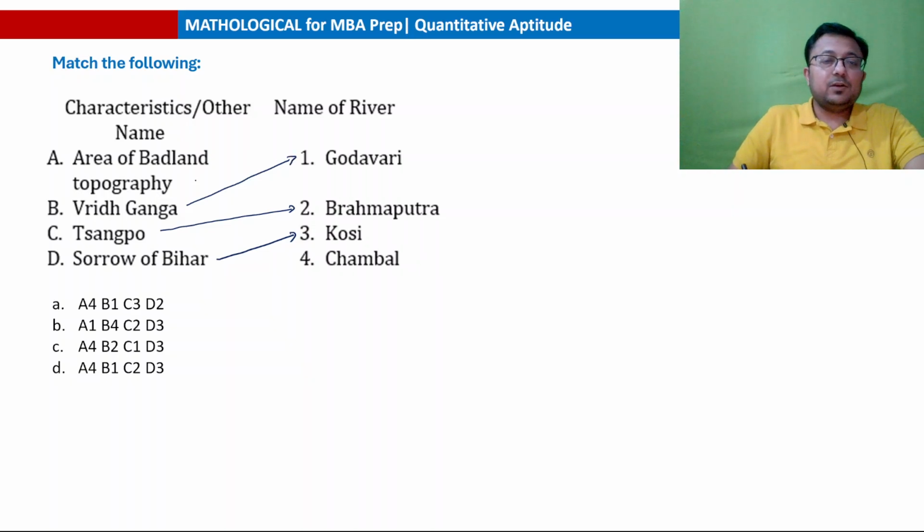And the area of badland topography is connected with Chambal. The area around Chambal is the area of badland topography. So the answer will be A4, B1, C2 and D3. Option D will be the answer.